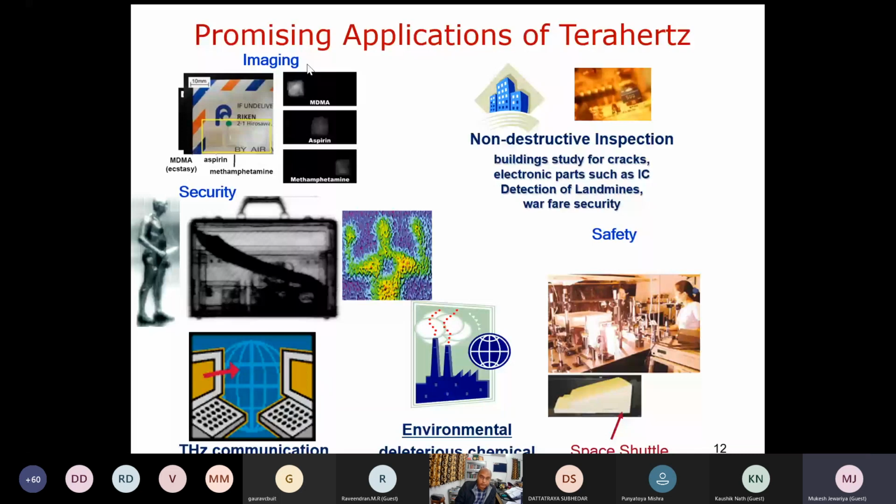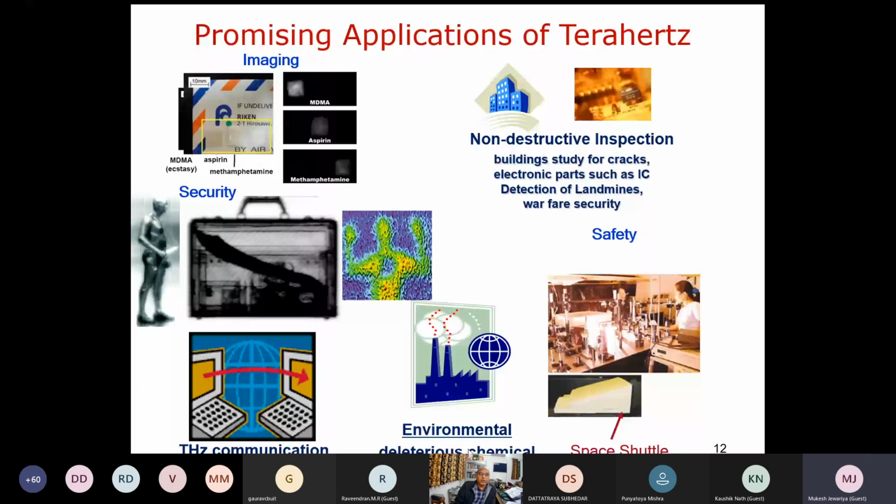Security: in your suitcase, you are having a knife or gun, or you have something in your body like diamond or gold. You can do non-destructive testing during your packaging. You can use it for safety. You see the minor crack, non-destructive testing. You can check the environmental hazardous gases, where you cannot go and check the sample. Terahertz gives the remote access.